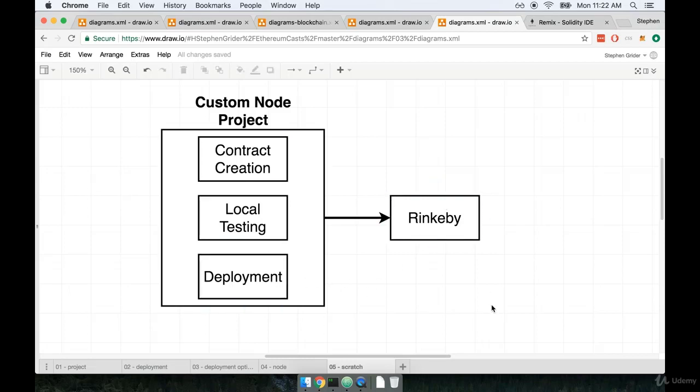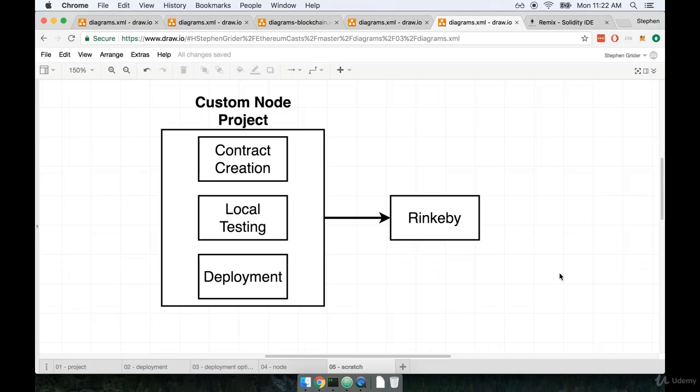So there are tools out there to automate this process and make it very easy to get set up and started. But I'm saying that, hey, sometimes they're not quite dependable. So I want you to understand what these tools are doing behind the scenes. So you and I are going to build our own custom boilerplate that is going to aid in all these common tasks. And we're going to set it up all manually so you have a great idea of what these tools are actually doing. It's really going to be a lot of fun, and it's going to give you a lot of insight into the purpose of Truffle and Web3 and all these other libraries.